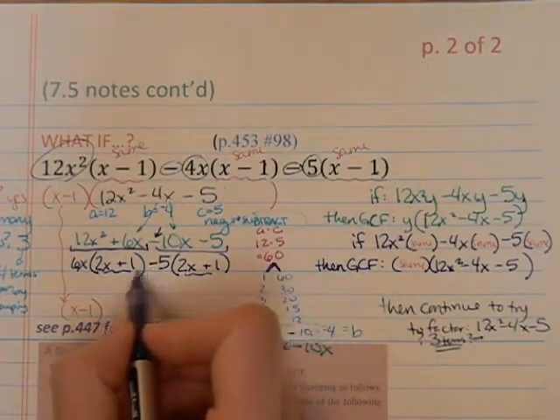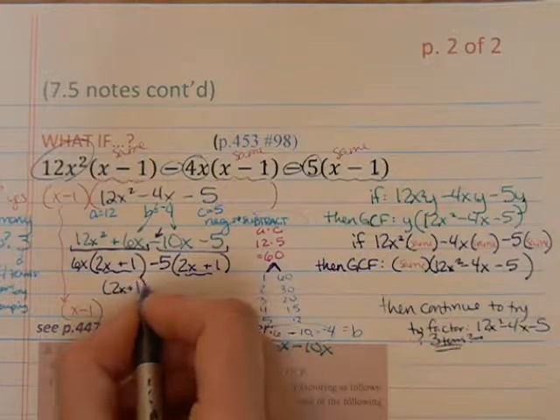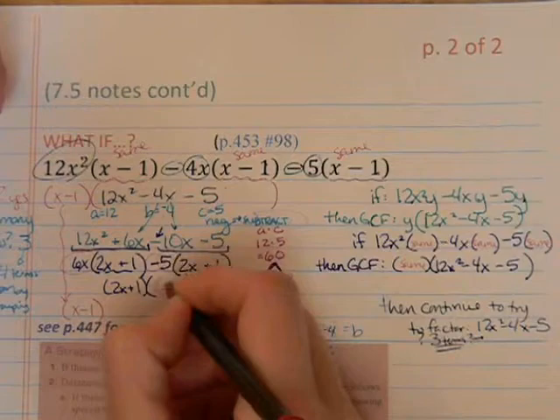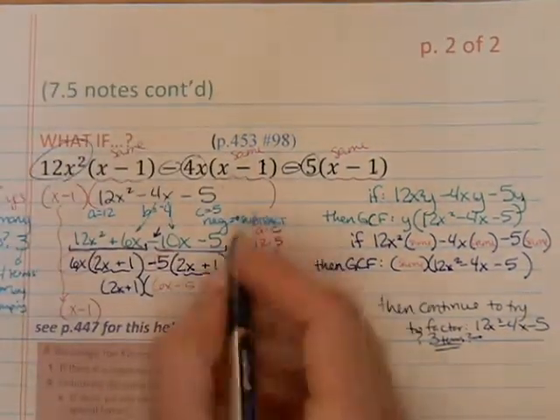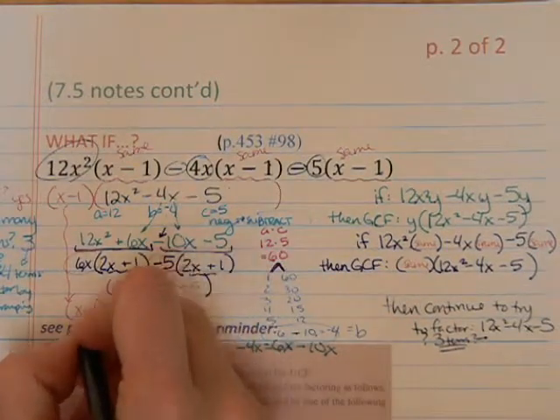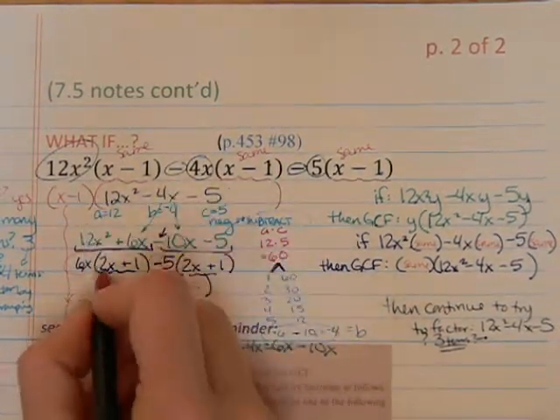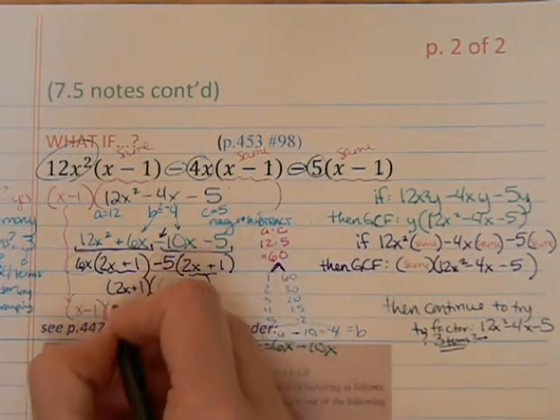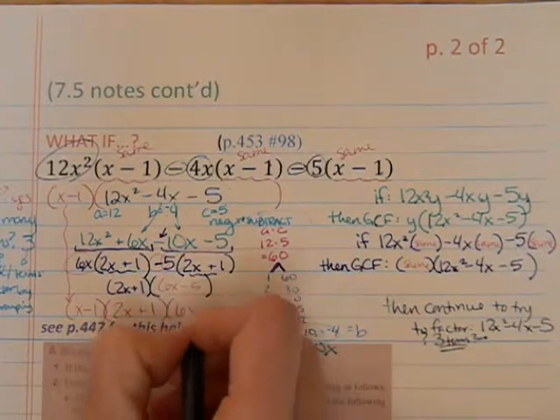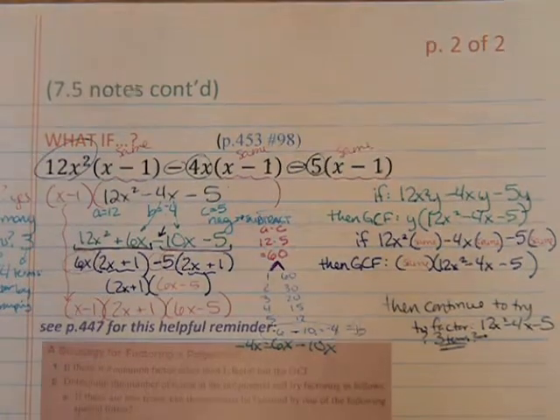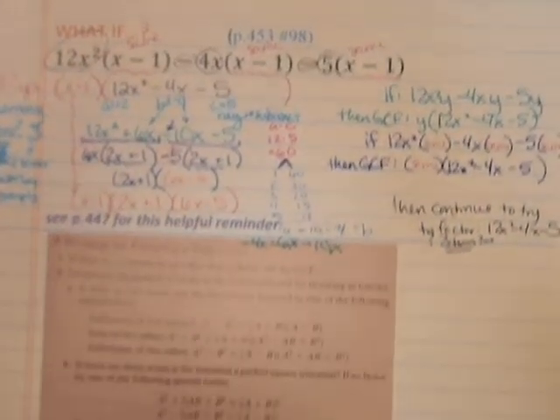So then you've got a big GCF here of 2x plus 1, and what that leaves behind is our 6x minus 5. And good thing we wrote down that GCF as a reminder at the end here. Our final version is x minus 1, the GCF we pulled out originally, and then the two factors of the 12x squared minus 4x minus 5, 2x plus 1, 6x minus 5. I'm going to go ahead and adjust the camera now, because we've just got a little bit left on this page, so we'll do it all in one video.